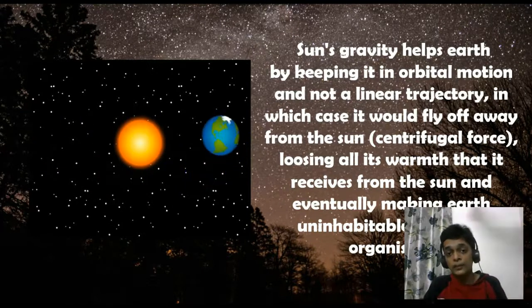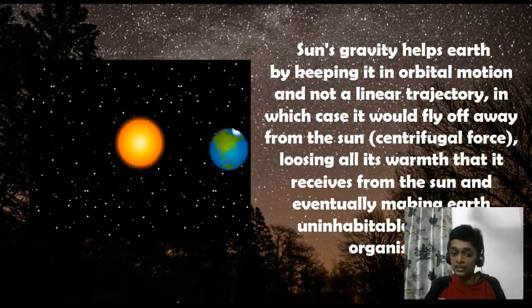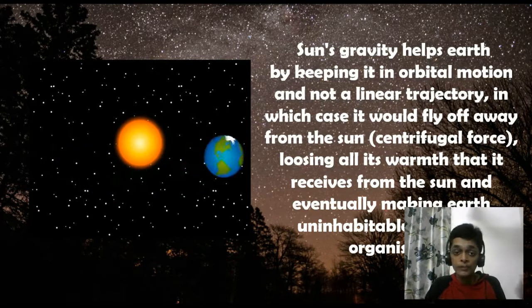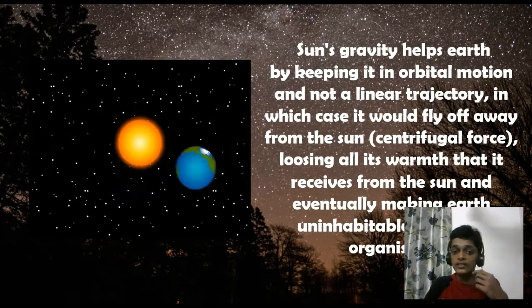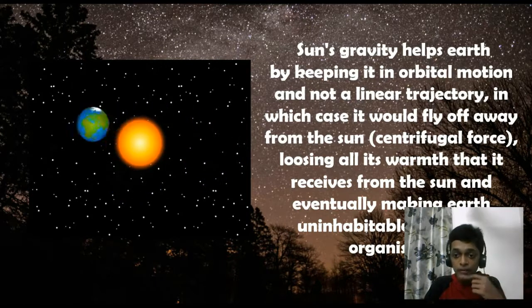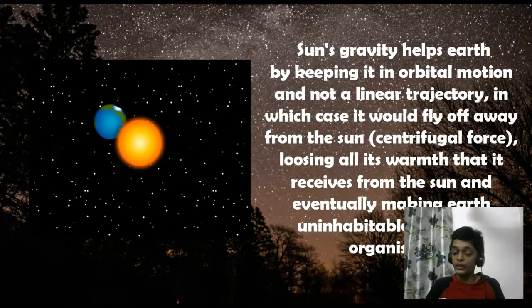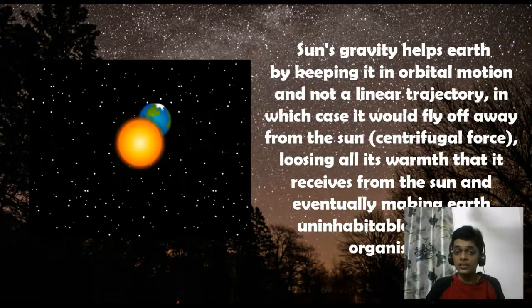Now, the Sun's rays give the conditions on the Earth that are required for life, and we would also lose warmth and light, which would cause life to cease to exist on Earth. Now, that is definitely not something favorable, right? So, the gravitational force of the sun keeps the Earth rotating in a specific orbit around the sun. The same applies to all the other planets, which are Mercury, Venus, Earth, Mars, Jupiter, Saturn, Uranus, and Neptune.